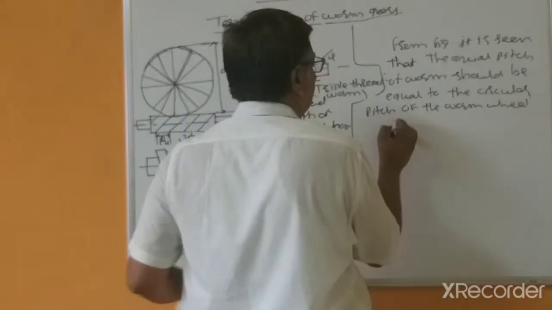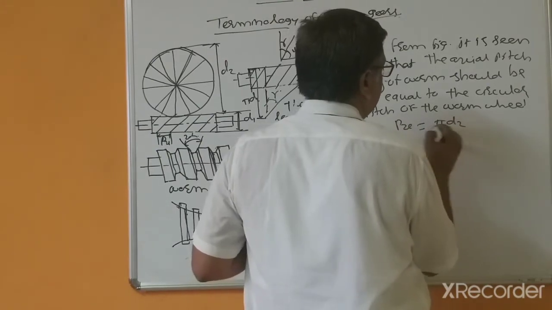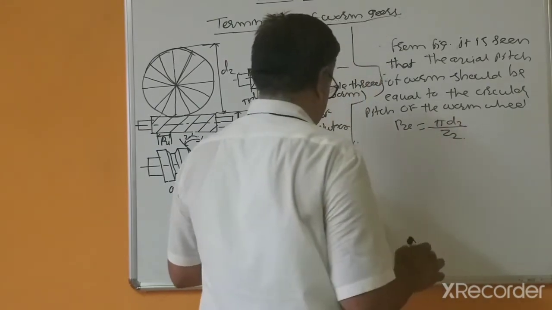So that's why Px equal to pi d2 divided by Z2.